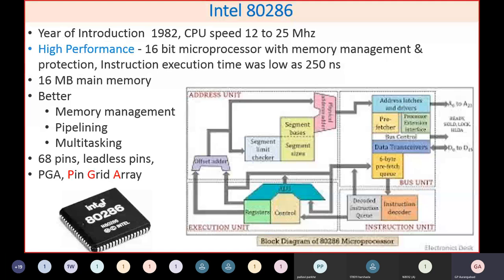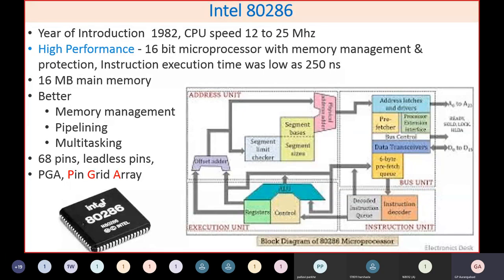So this is basically a 16-bit microprocessor, and it has got memory management and protection. So this CPU was allowed to work in real mode or in protected mode. Then instruction execution time was very much reduced because clock speed was increased, and at the same time it is a 16-bit microprocessor. It has got very good features, something like memory management.